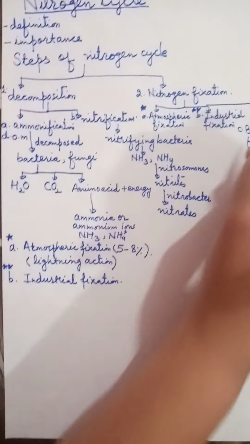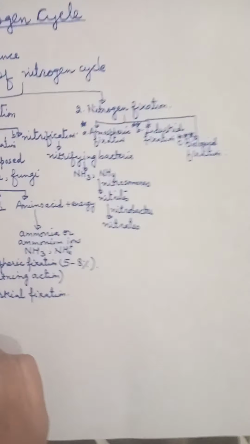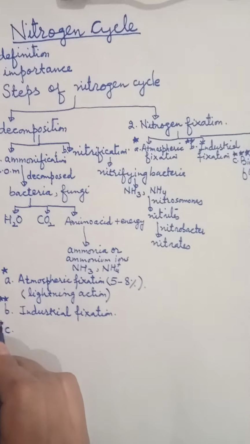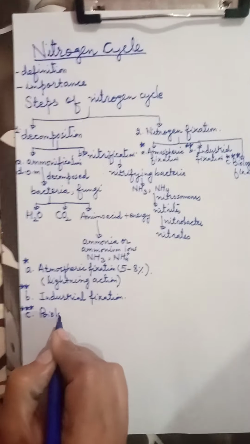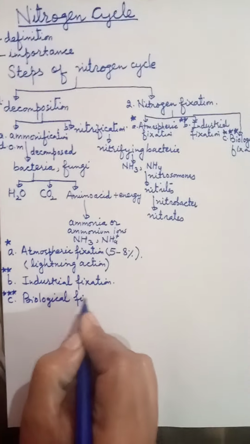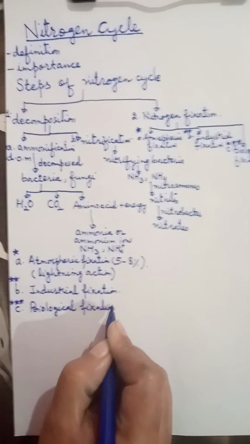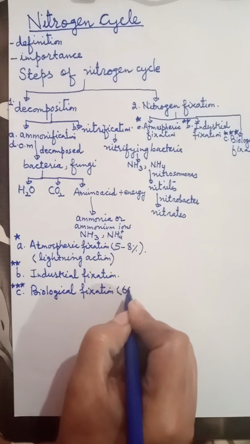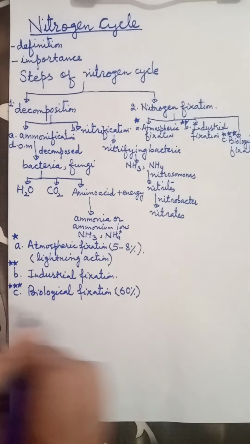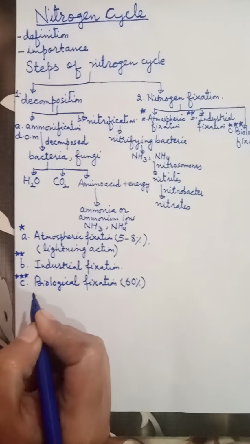And then the third kind of fixation is called biological fixation. Students, as bacteria are living organisms, they are involved in this kind of fixation. That's why it is called biological fixation. About 60% of nitrogen is fixed in this way.